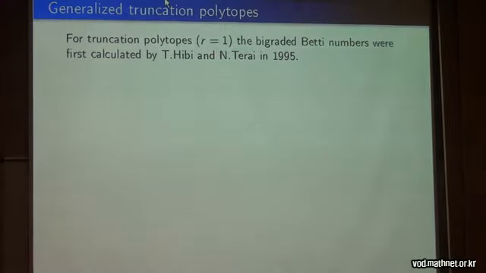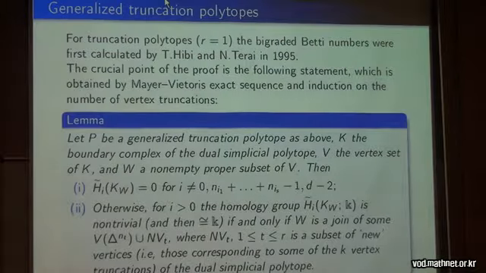For truncation polytopes, so r equal to 1 and arbitrary dimension, this was calculated by the Japanese mathematicians Hibi and Terai. And for us, the crucial point of the proof is the following lemma, which can be obtained by the Mayer-Vietoris principle. So let P be a generalized truncation polytope just defined above, K its boundary complex, V the vertex set, and W some non-empty but proper subset of V. Then we have the following.